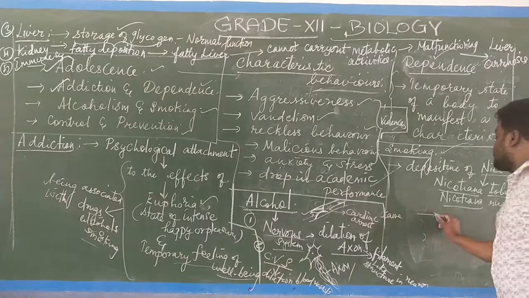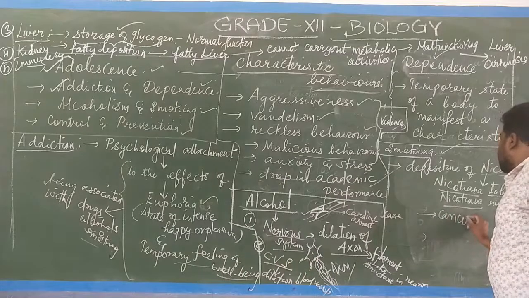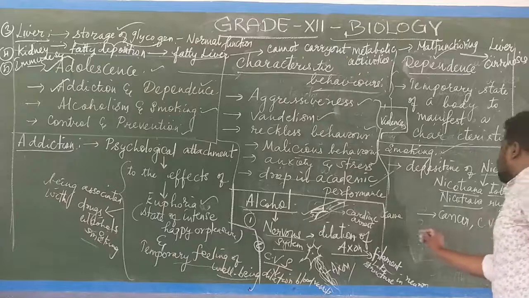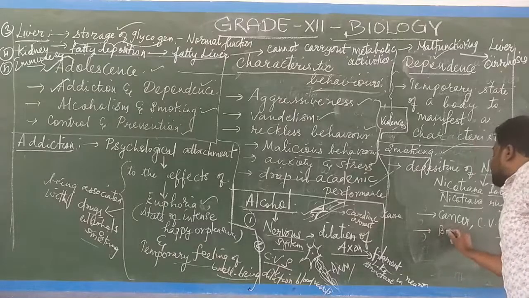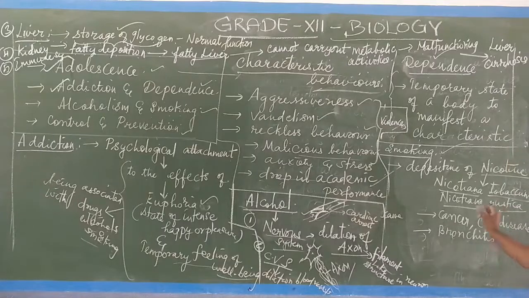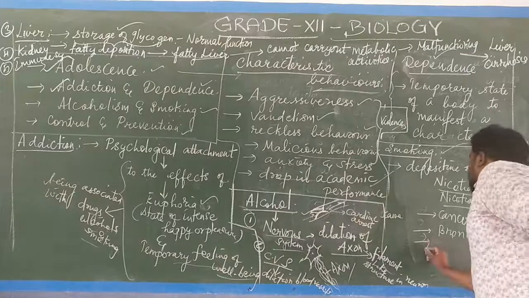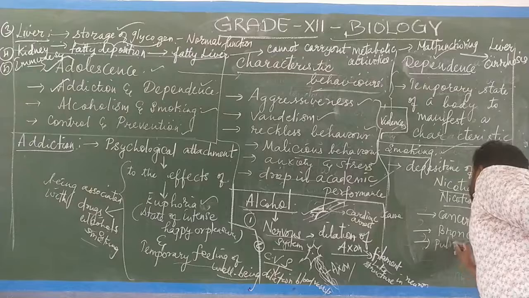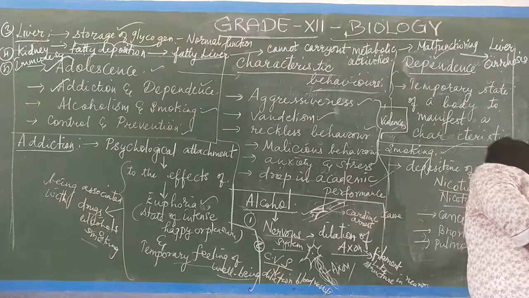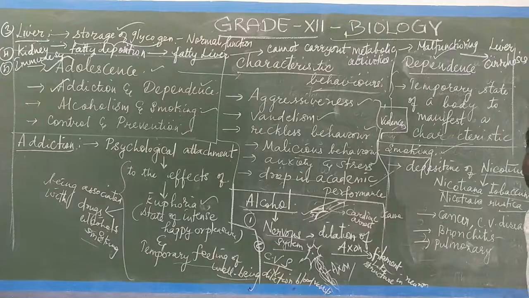So this smoking leads to cancer and cardiovascular disease, and it affects the respiratory organ, causing bronchitis. It results in pulmonary tuberculosis. Pulmonary, we have pulmonary artery and pulmonary vein, isn't it? So pulmonary tuberculosis.